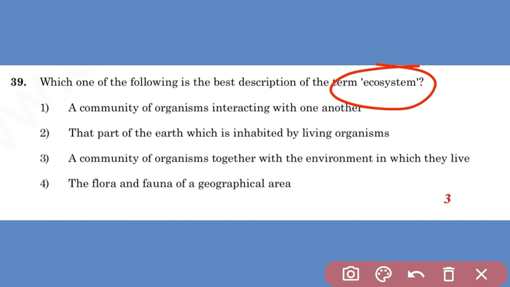The abiotic part includes temperature, humidity and osmotic pressure. The types of ecosystem are forest ecosystem, grassland ecosystem, tundra ecosystem and desert ecosystem. This word ecosystem was first coined by A.G. Tansley in 1935. So the ecosystem means a community of organisms together with the environment in which they live. Option third is the answer of this question.